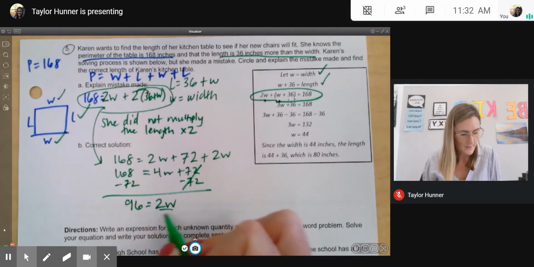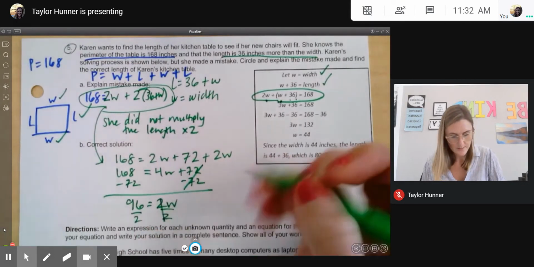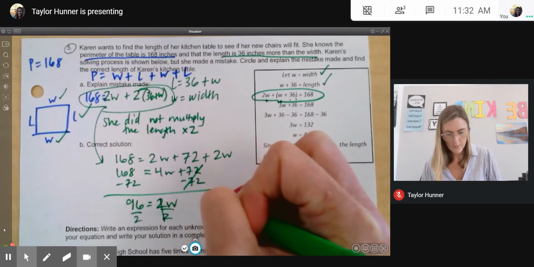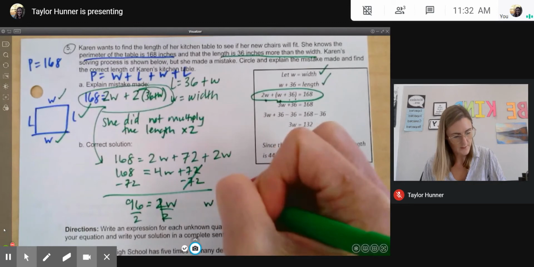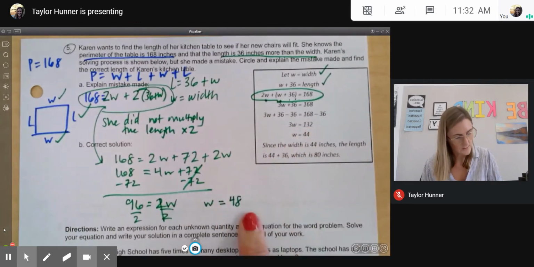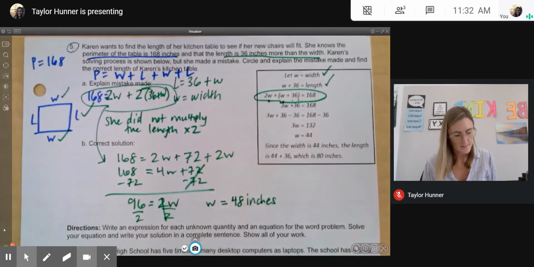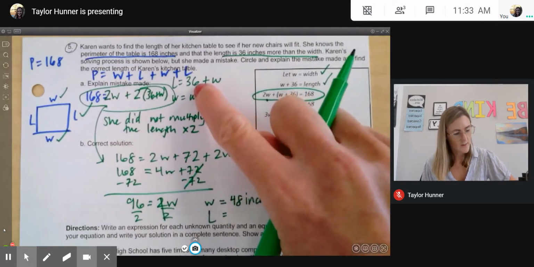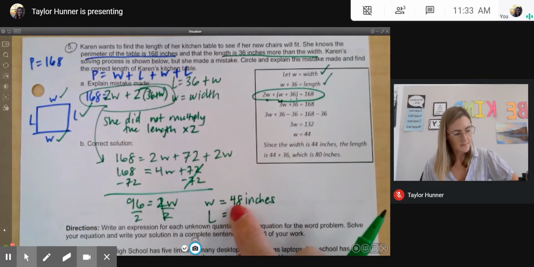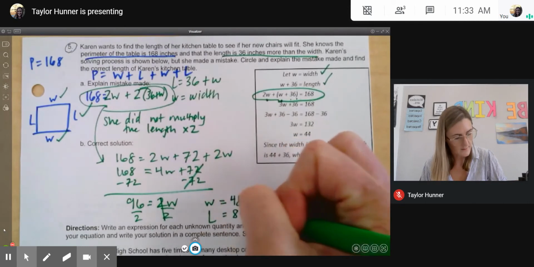And then my final step here, I can just divide by 2. So W will equal 45 plus 3 is 48, and our units were in inches. So the width is 48, and then the length, remember we have to find the length too, is 48 plus 36. So I would say 50 plus 34, this will be 84 inches.